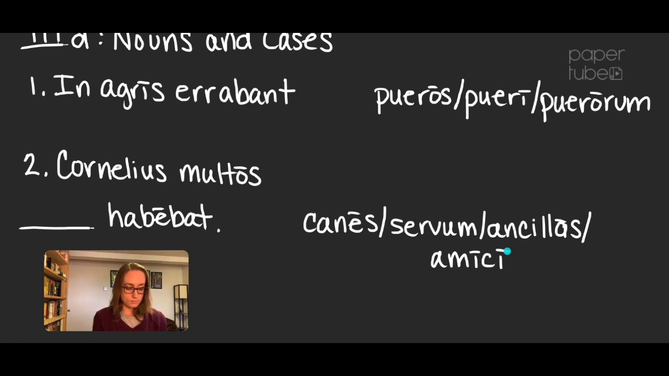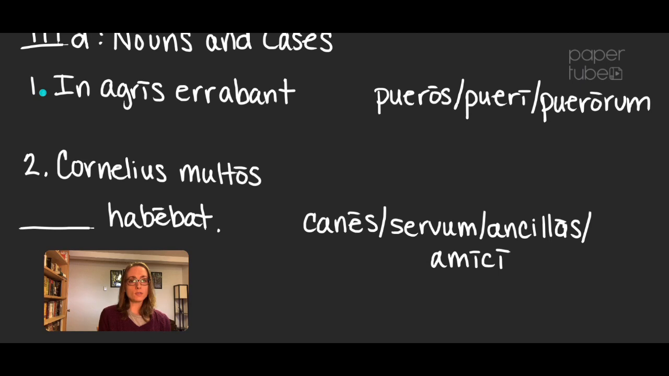Number 1 says in agris errabant, and then there's a blank. What I have to do is ask myself, from the choices given, pueros, pueri, or puerorum, which one makes the most sense? Would it be pueros? In agris errabant pueros? Would it be pueri in agris errabant pueri, or would it be puerorum?